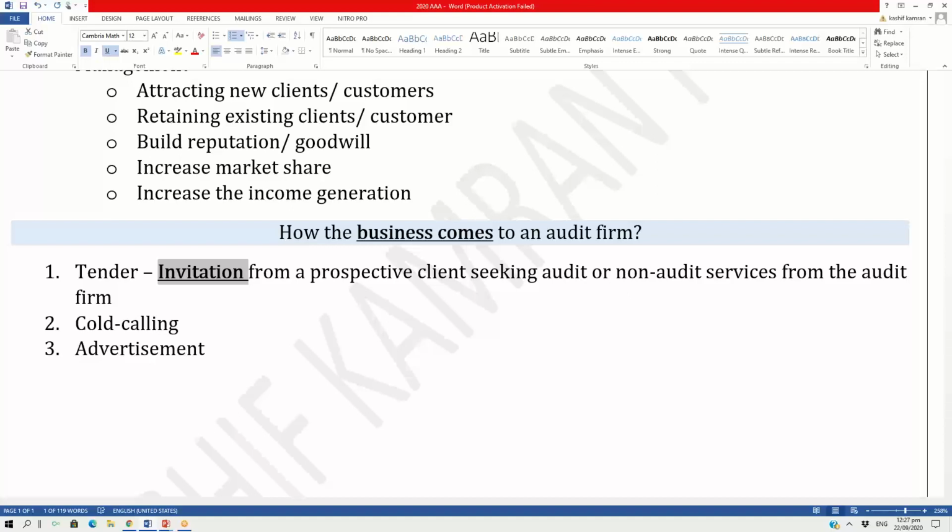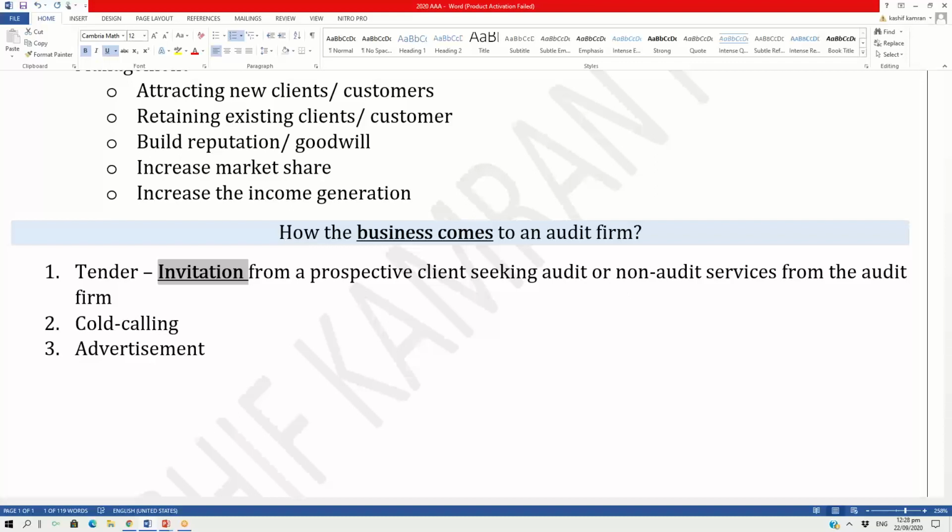We will see why and how the audit firm accepts and rejects the invitation. But I hope you all agree that an invitation from a prospective client is one way the business comes to an audit firm. It is an opportunity. Vice versa, if there is no invitation coming to you, you are a small firm. If you are PwC, EY, or KPMG, perhaps the invitations will come to you. But if you're a small firm, and there is no invitation coming to you, what will you do?